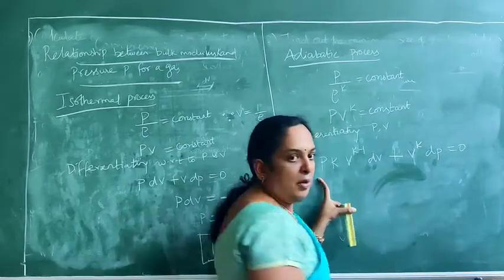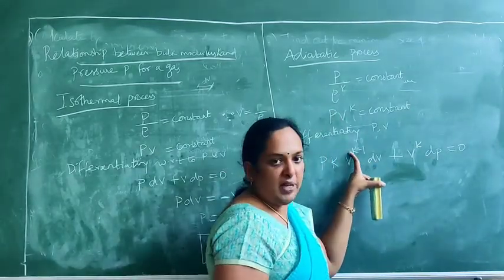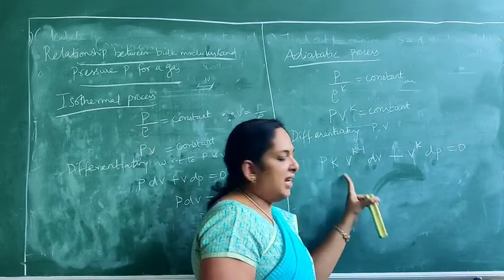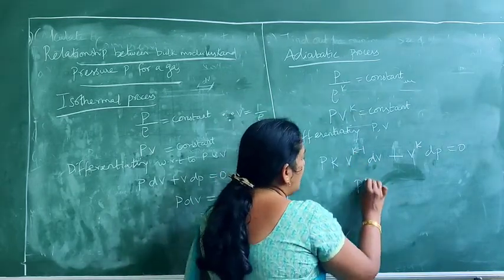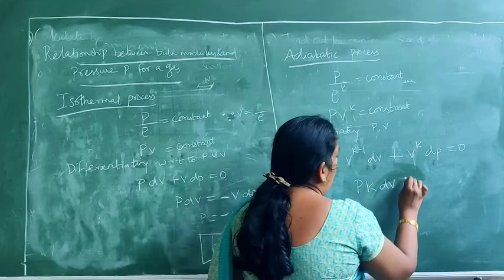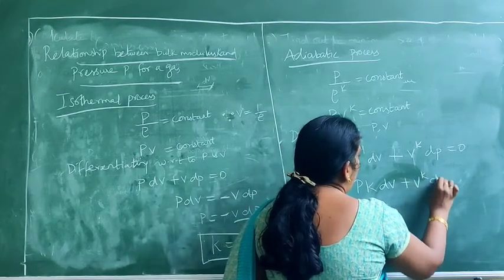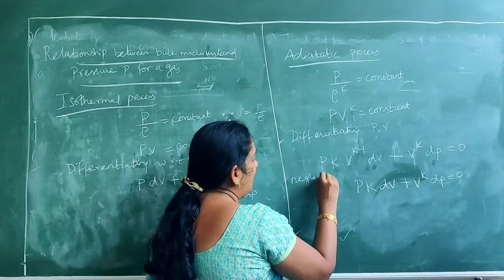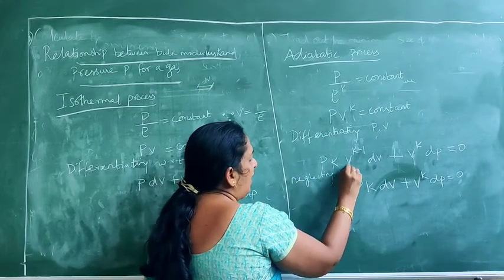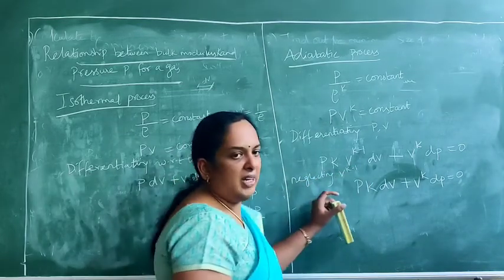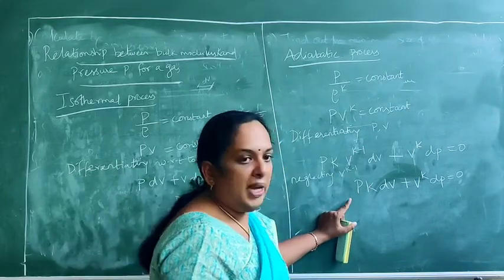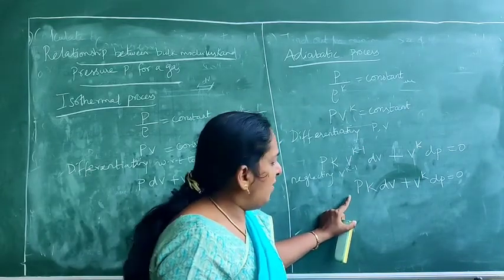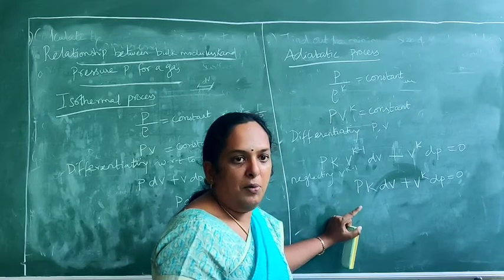Now neglect the term V^(k-1) since it is very negligible, or we can cancel it on both sides. So we get Pk dV plus V^k dP is equal to 0.